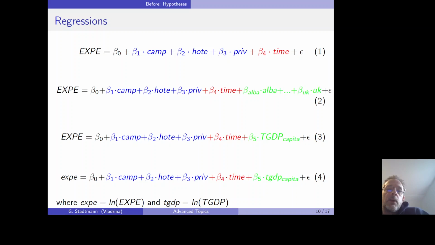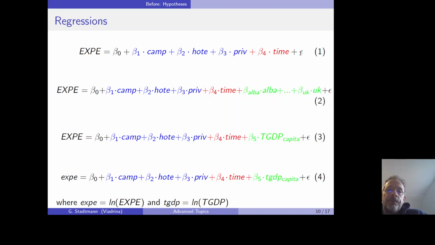In a first step, equation number 1, I have the daily expenditures on the left-hand side, regressed on a constant, and then a dummy variable for whether the person used a camping site, whether the person used a hotel room, whether the person used a private home of a friend, and then we have the time trend here.